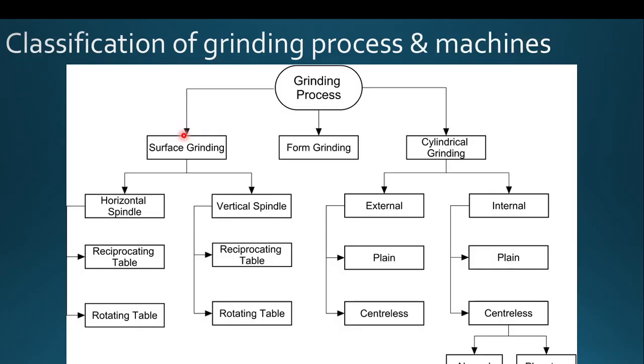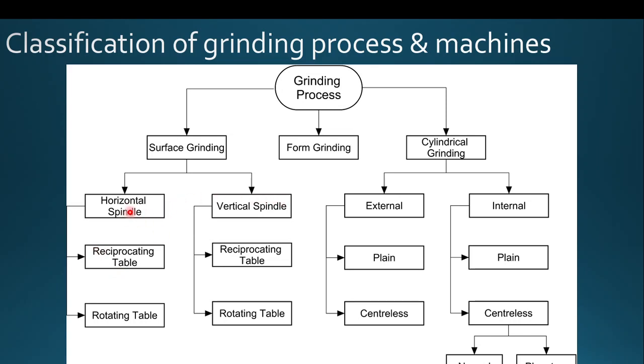Let's have a look at the classification of the grinding process and the machines. Here the grinding process can be broadly classified into surface grinding, form grinding, and cylindrical grinding. In our context, we are focusing only on surface grinding and cylindrical grinding. In surface grinding itself, we have various kinds of machines, that is, horizontal spindle machine and vertical spindle machine.